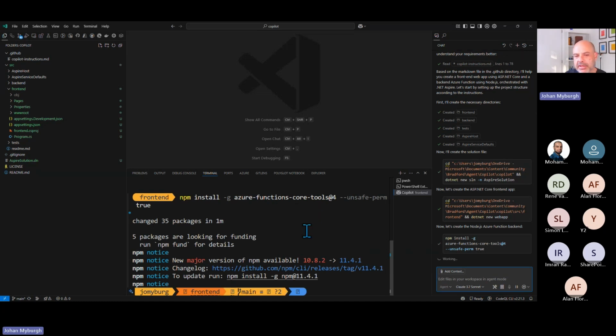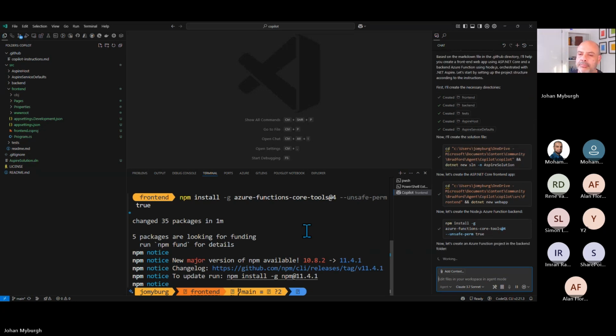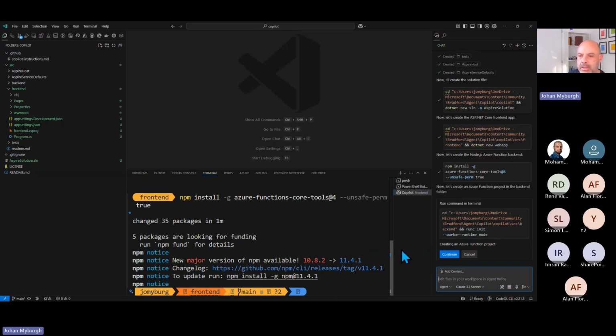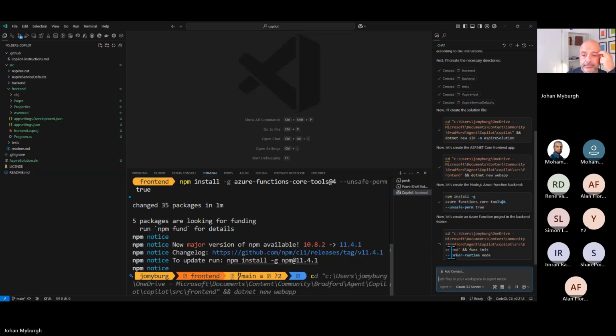There we go. There's at least some action. And now it's going to create a function project in the function backend folder.